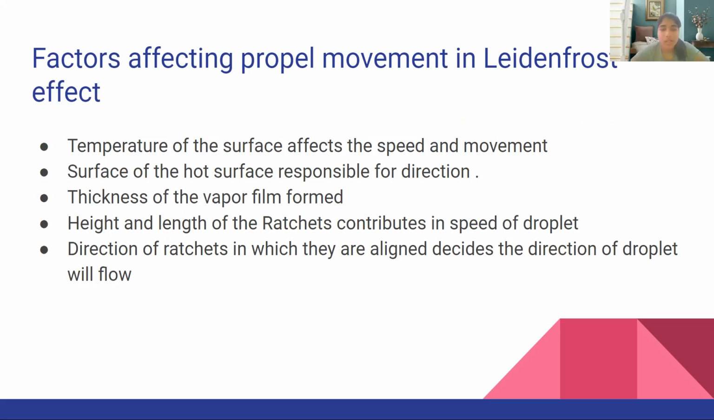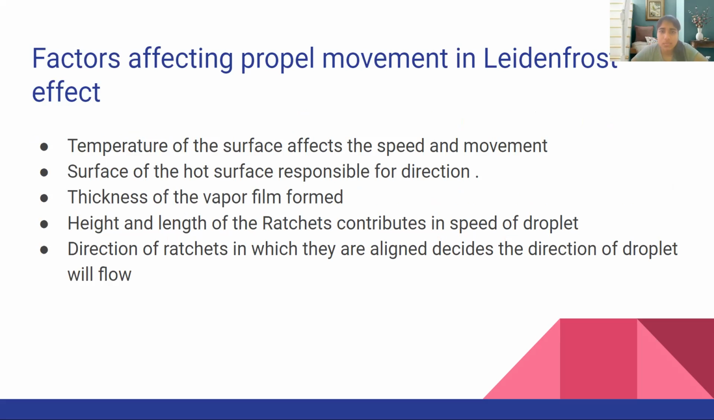Now we'll see about the factors which affect the propelling movement in the Leidenfrost effect. This includes temperature of the surface. We know that the temperature of the surface should be greater than the Leidenfrost temperature. This temperature is required so that the water droplets after landing on the hot surface do not directly evaporate completely into the air. Hence, temperature is an important factor.